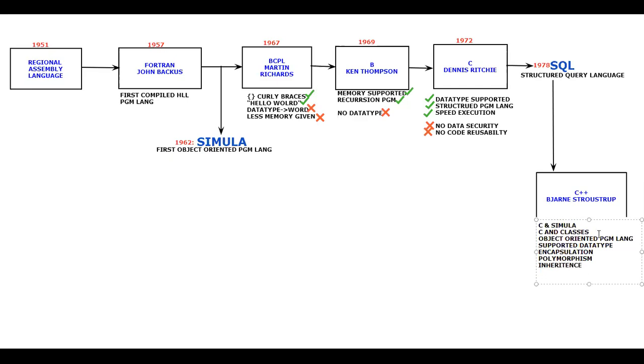So what are encapsulation, polymorphism, inheritance, all those things? Encapsulation and related features are used to provide data security, and inheritance and polymorphism are used to provide code reusability. If you make use of encapsulation, you can bind the data. If you make use of inheritance, you can reuse the code which is already written.